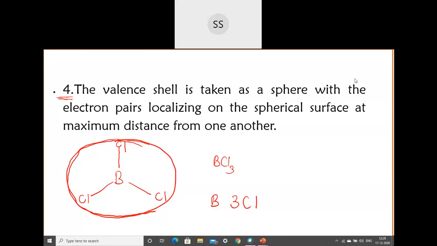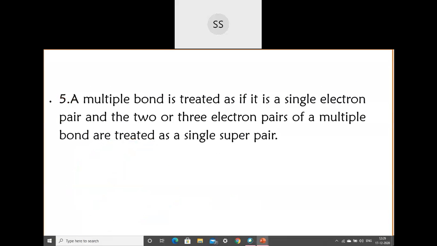Okay, let's see the fifth postulate, what they have to say. The fifth postulate says that a multiple bond is treated as a single electron pair, and two or three electron pairs are treated as a single super pair. What they are trying to explain here is, suppose you have a double bond or a triple bond within the molecule. These are multiple bonds which are possible.